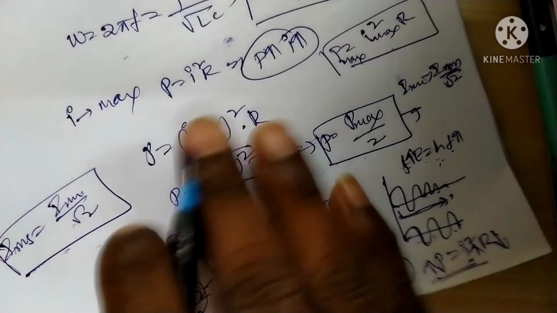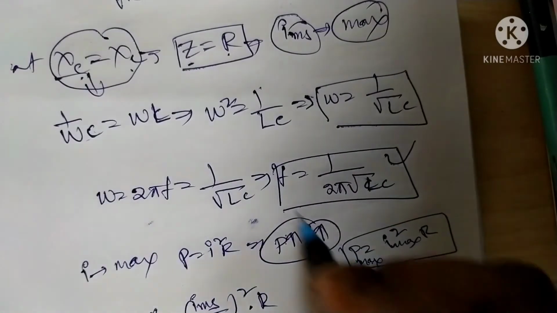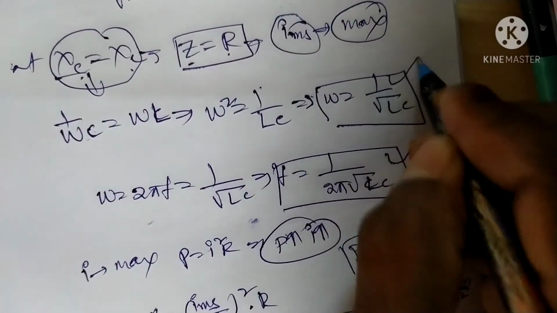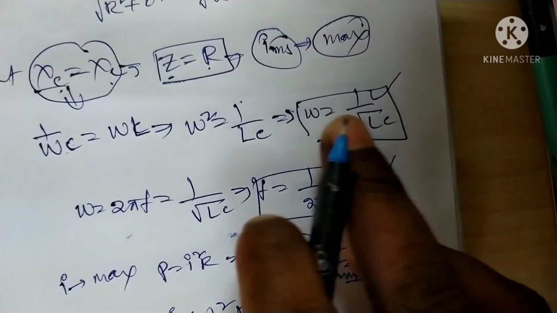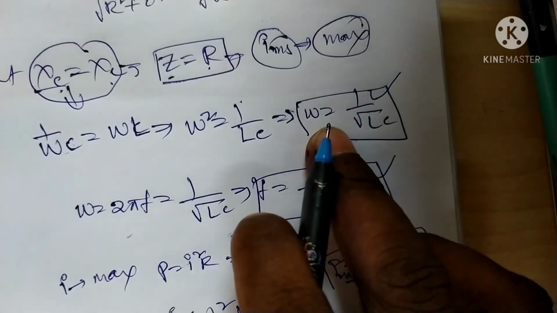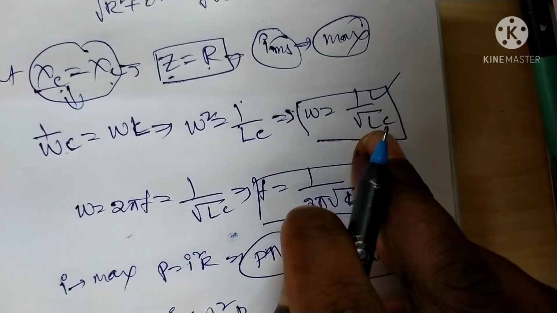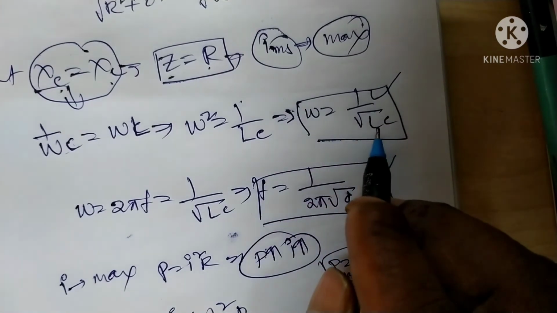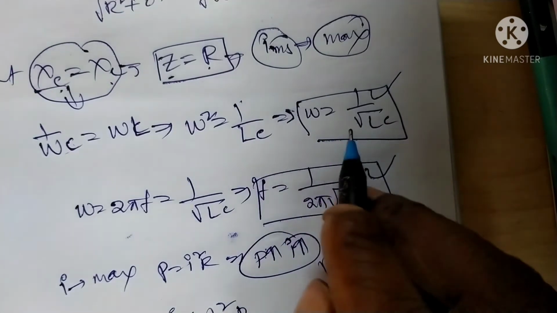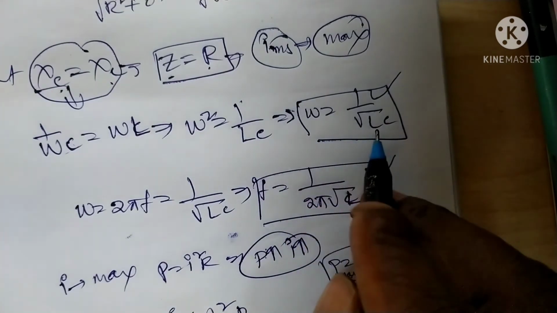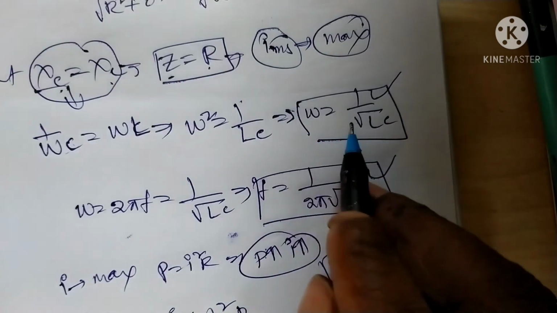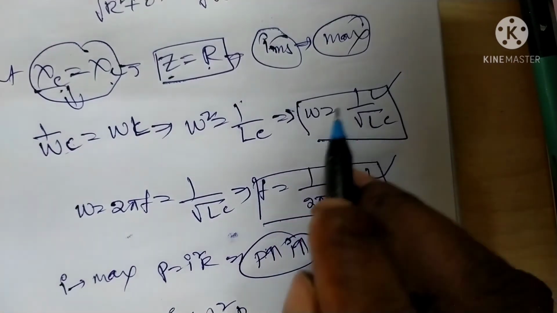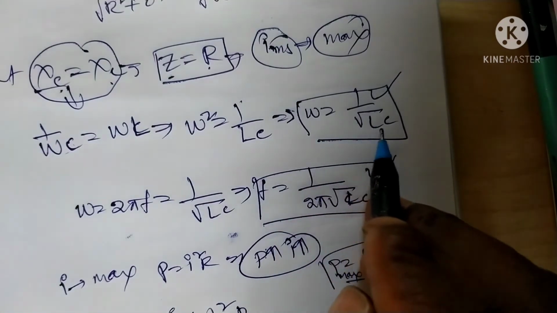According to this formula, the resonance frequency of the circuit is independent of R, that is, resistance. There is no resistance term, that is, the resonance frequency is independent of the resistance of the circuit.